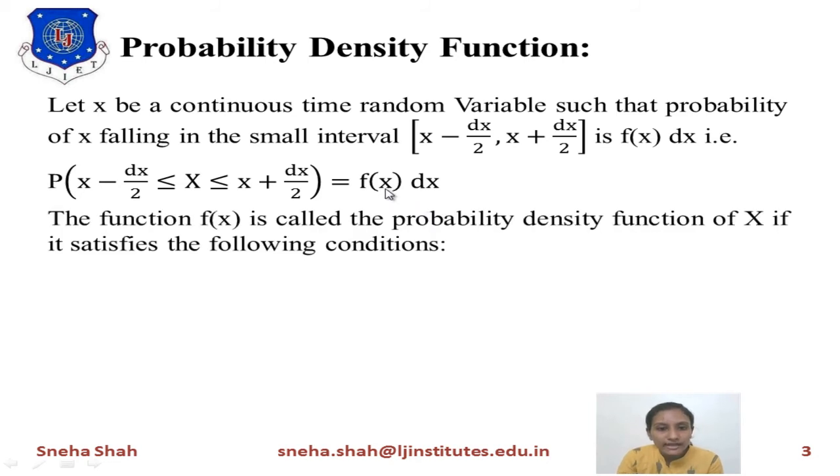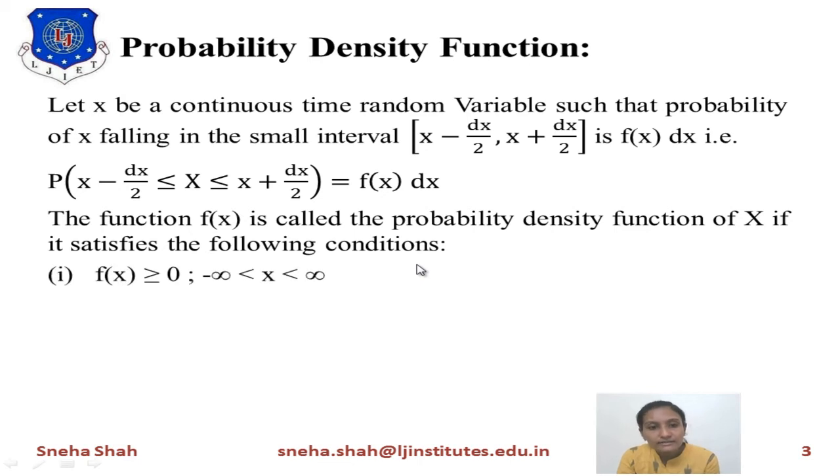The function f of x is called the probability density function of x if it satisfies the following conditions. To find whether any function is a probability density function or not, there are some conditions which should be satisfied.